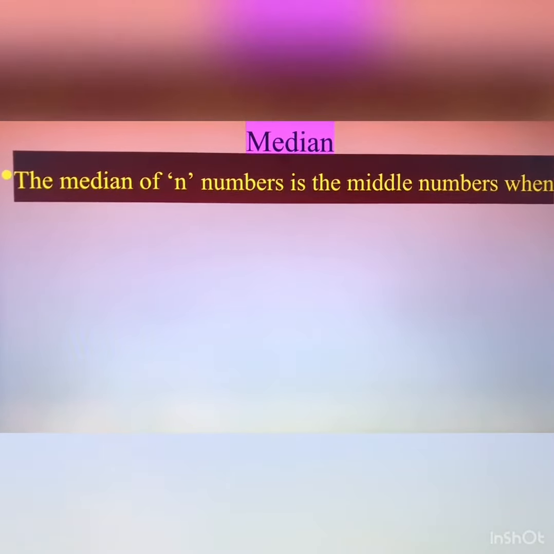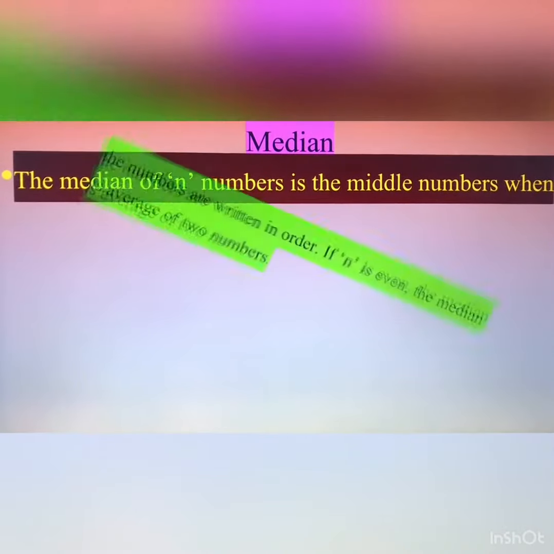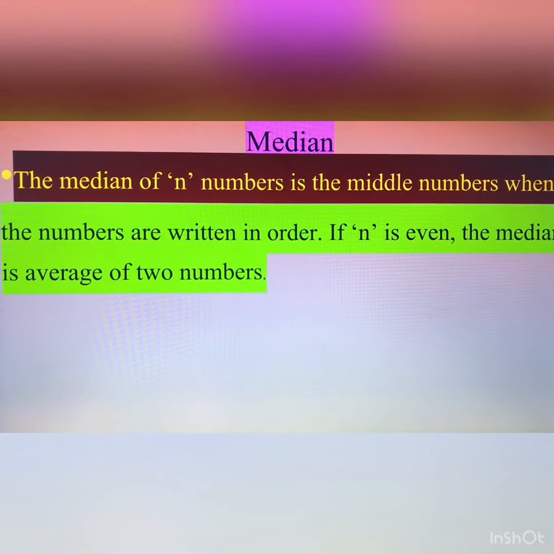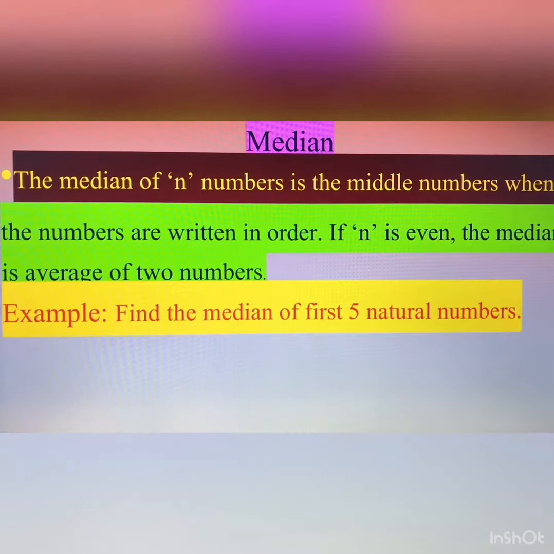Okay. Now after that, median. What do you mean by median? The median of n numbers is the middle number when the numbers are written in order. If n is even, the median is the average of the two middle numbers. Let us understand it with an example.